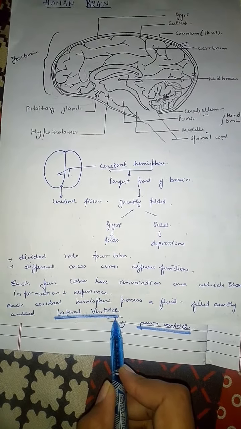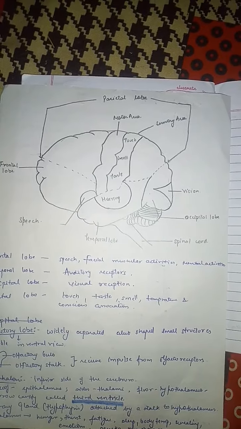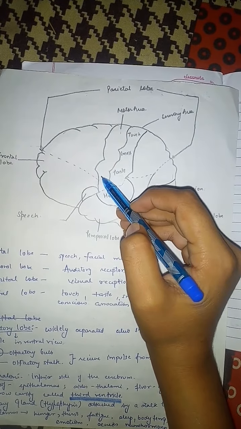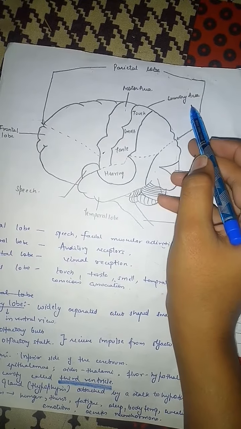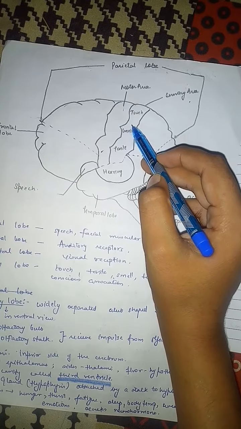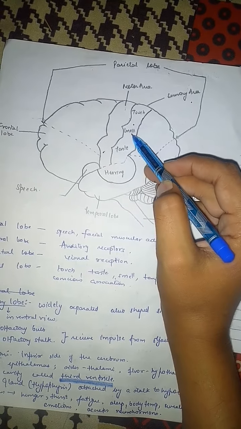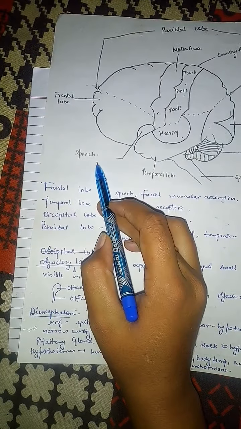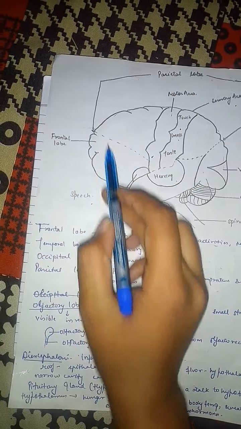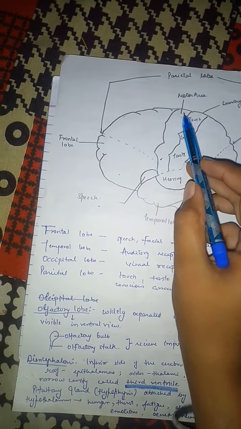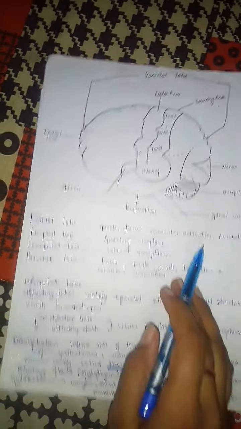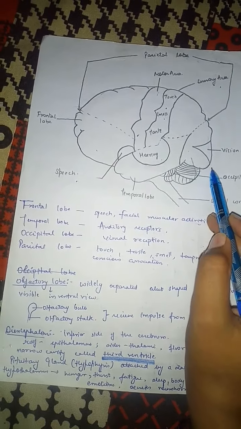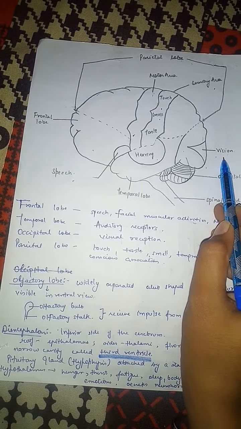This is the brain, showing the work which the brain does. For example, this is a motor area from which responses are conducted, and this is a sensory area where responses are collected. For example, this area is for touch, smell, taste, hearing, and this is for speech. This is the frontal lobe. The parietal lobe has motor area and sensory area. This is the occipital lobe in which vision takes place.